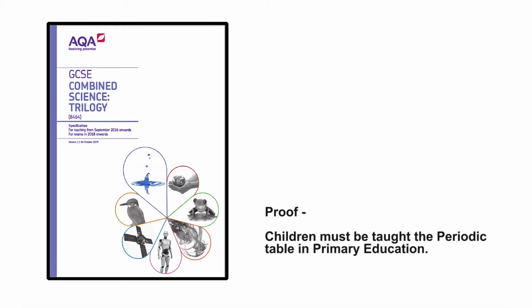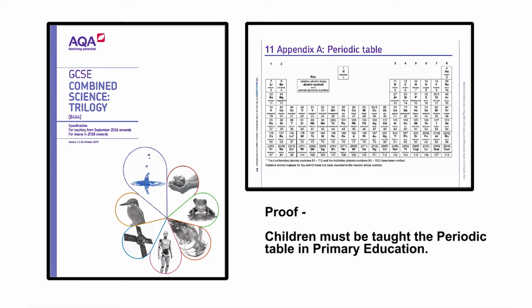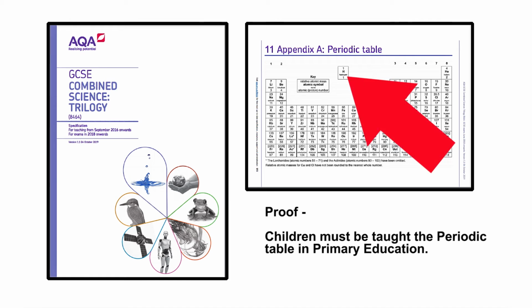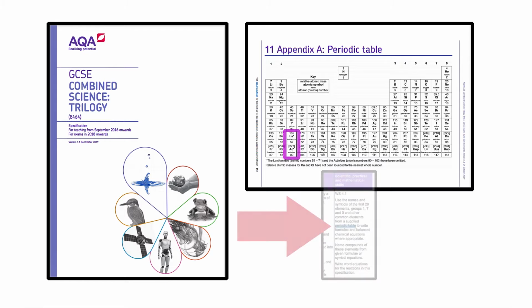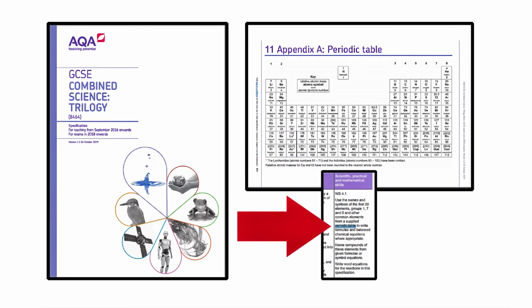Here we have the AQA GCSE Combined Science Trilogy Specification 8464. This also has a periodic table. Notice that the hydrogen element is not in its correct position. Also, elements 58 to 71 and elements 90 to 103 are absent. Yet again, a periodic table is supplied. This is indicated with the arrow.